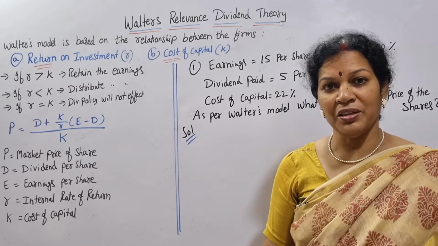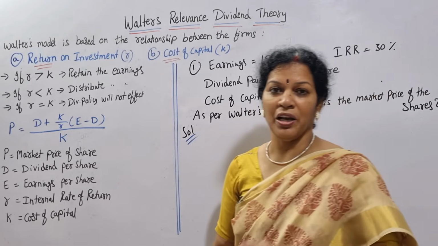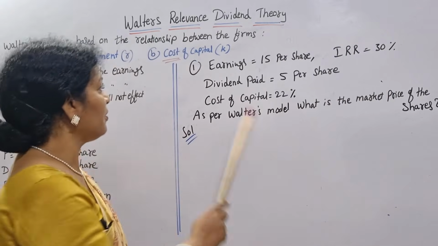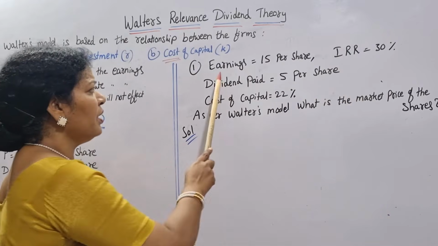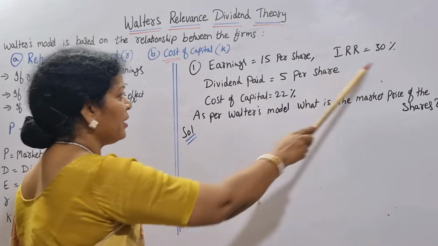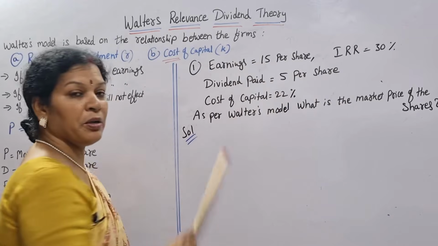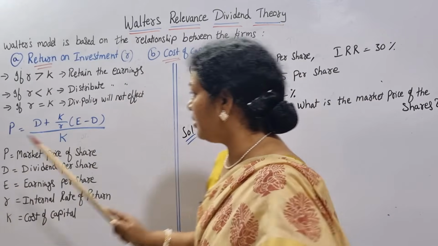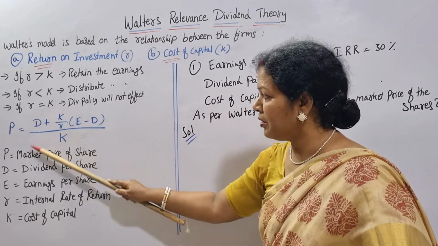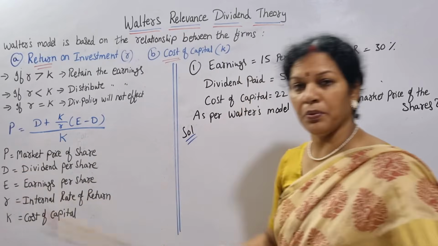Nothing to worry, easy, very easy. We'll work out a problem so that you'll have more clarity. Now here is a problem. Earnings 15 rupees per share, IRR 30%, dividend paid 5 rupees per share, cost of capital 22%. These four are given.